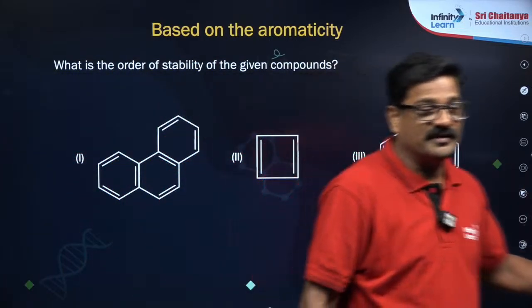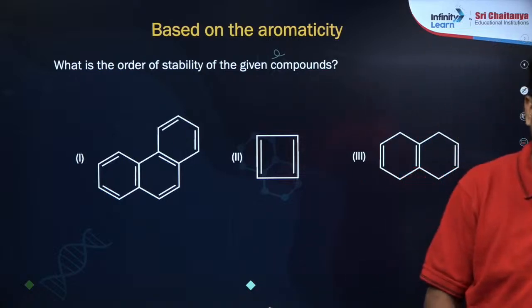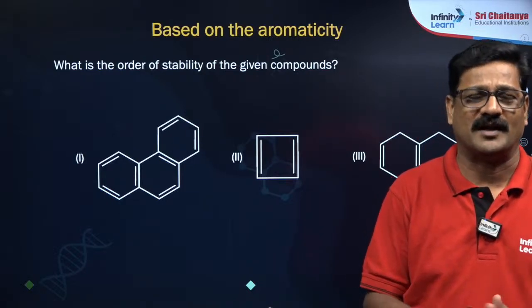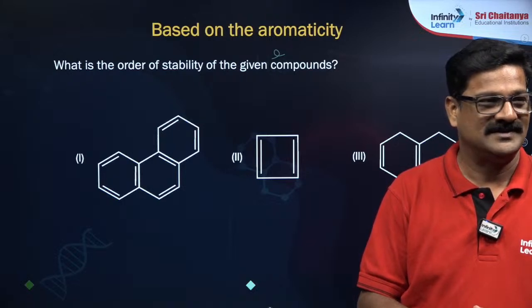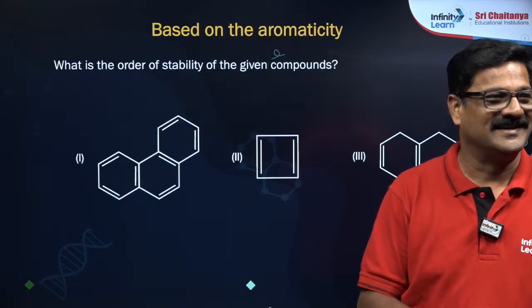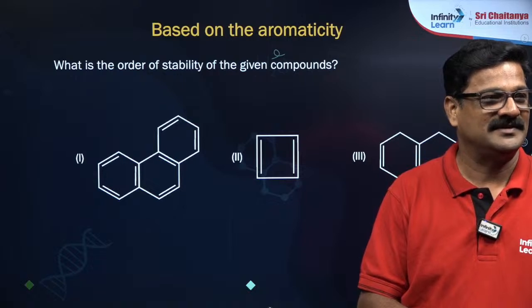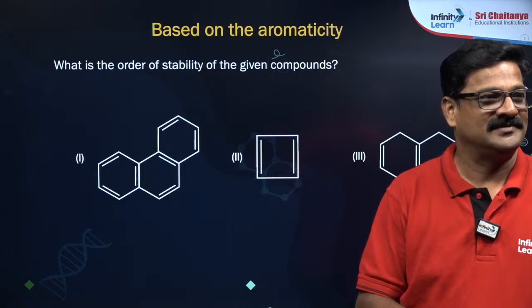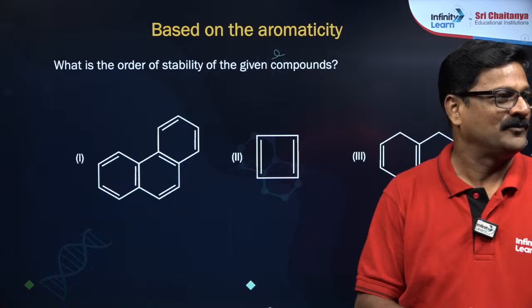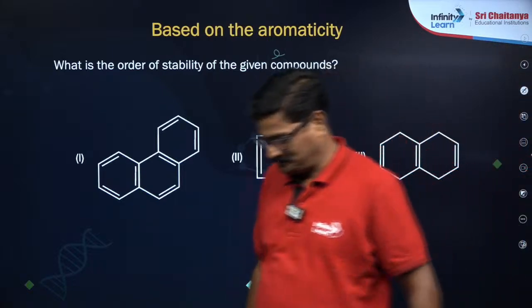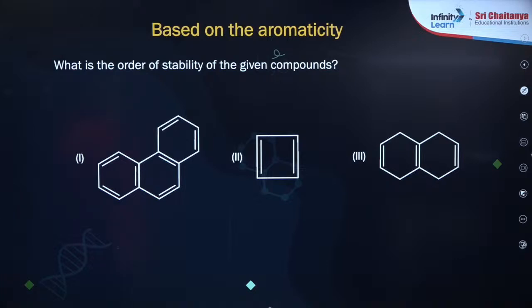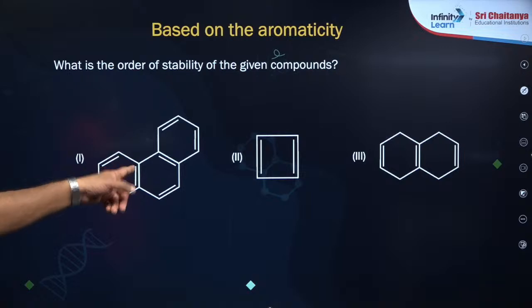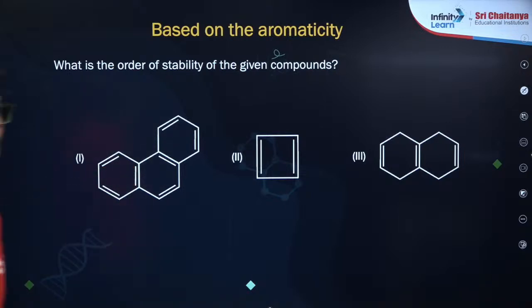I want you to give the order of stability. This is a multiple choice question, you have to make the answer yourself. I am waiting for the answer. That's good. 1 is greater than 3 is greater than 2. Very good. 1, then 3, then 2.